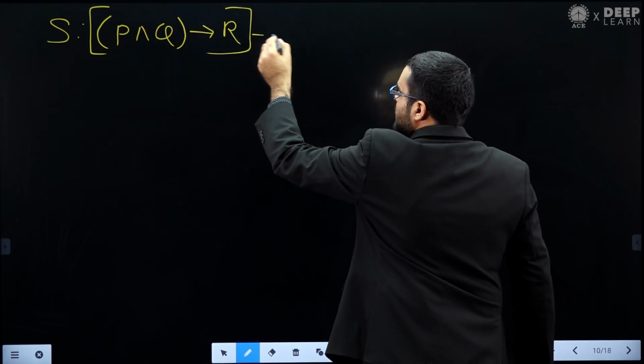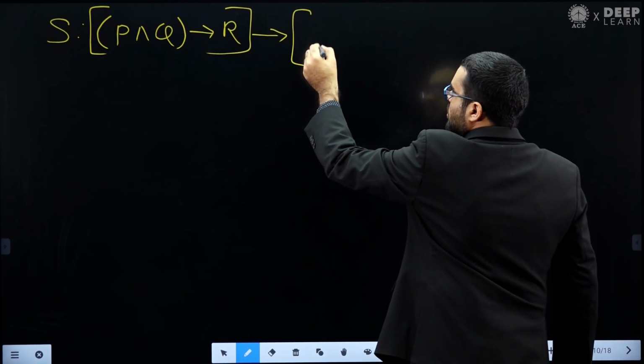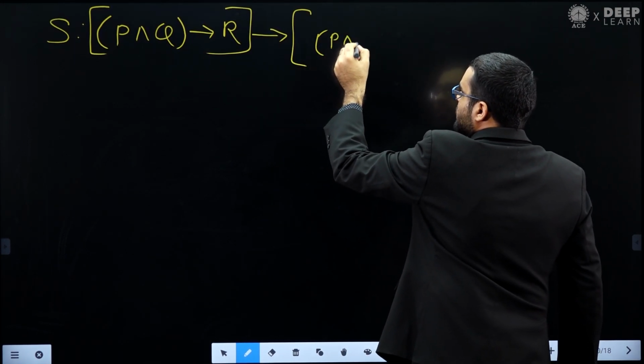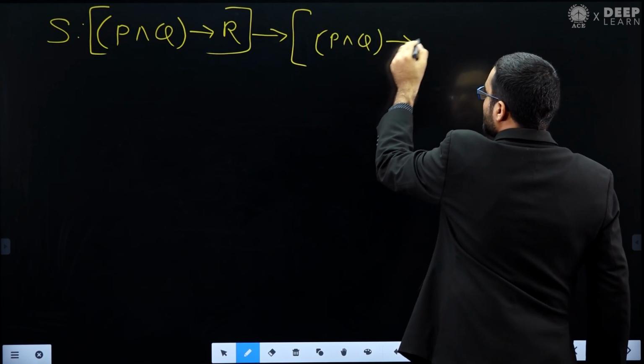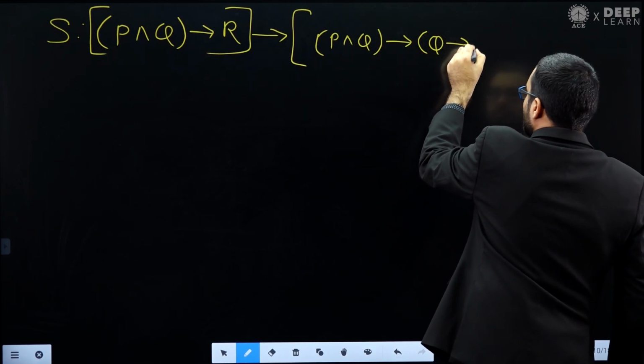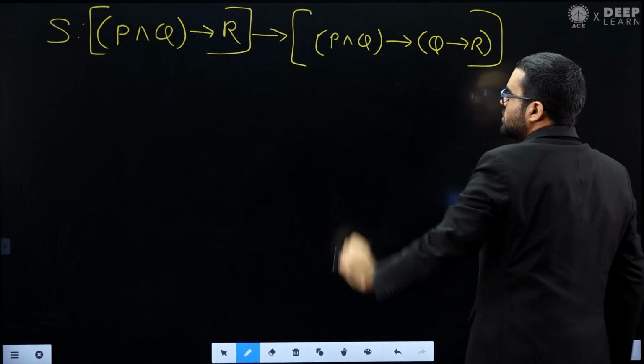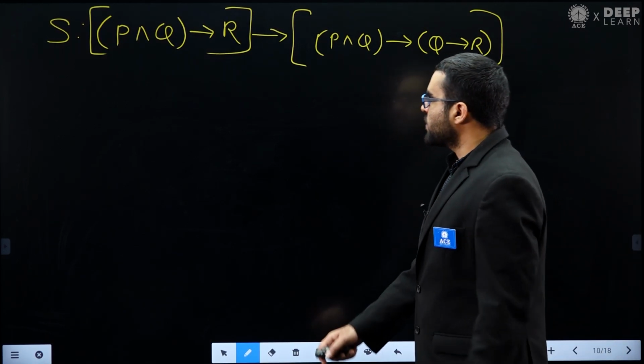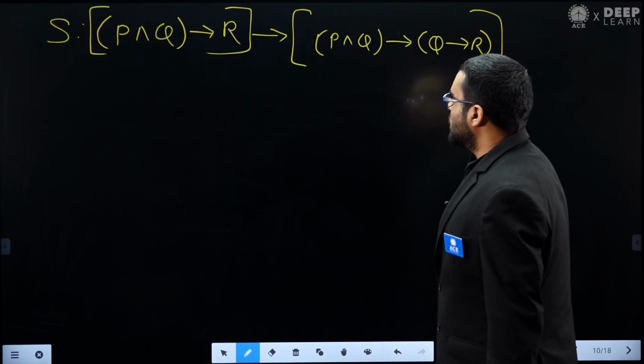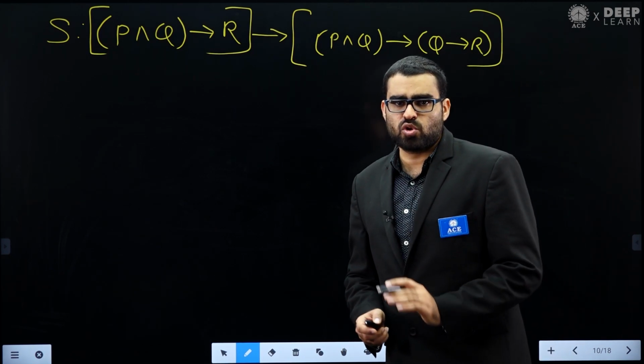Now this implies (P and Q implies Q implies R). This is our statement S. So now let's see whether this statement S is a tautology or not.